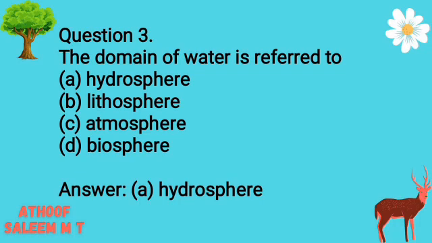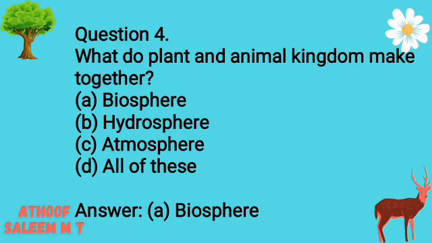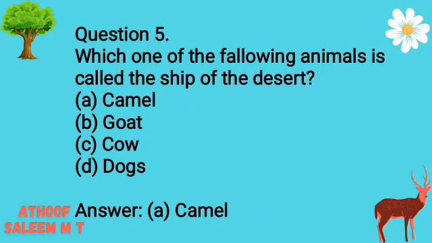The domain of water is referred to. Options: A. Hydrosphere. B. Lithosphere. C. Atmosphere. D. Biosphere. Answer A. Hydrosphere. Question 4. What do plant and animal kingdom make together? Options: A. Biosphere. B. Hydrosphere. C. Atmosphere. D. All of these. Answer A. Biosphere. Question 5.